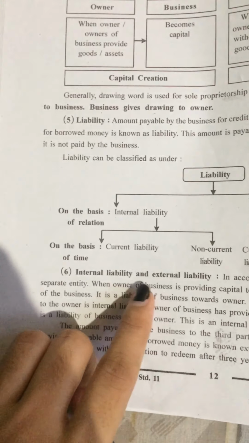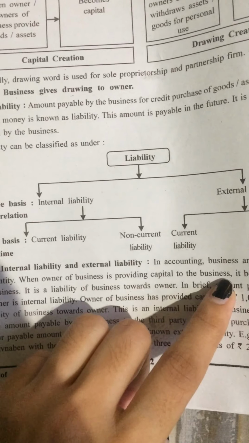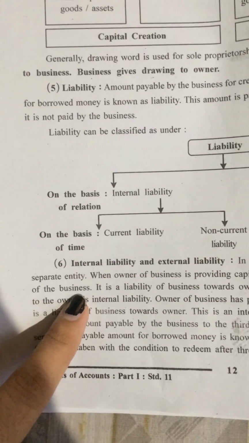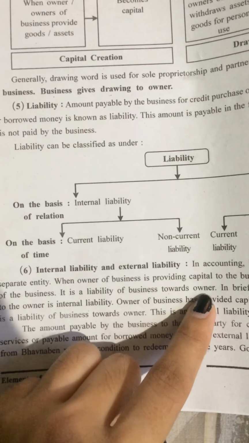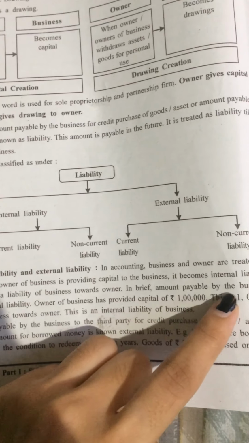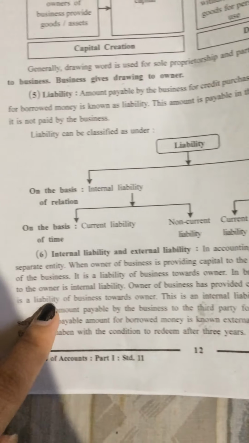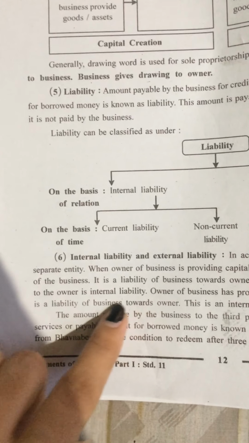Means when the owner of the business is providing capital to the business, it becomes an internal liability of the business. It is a liability of the business towards the owner. In brief, amount payable by the business to the owner is internal liability.